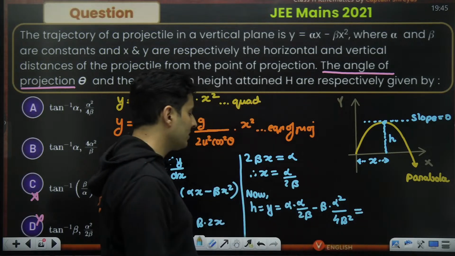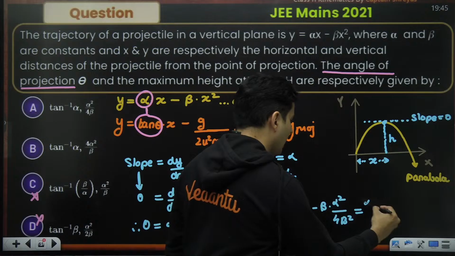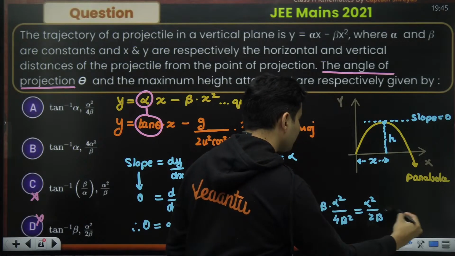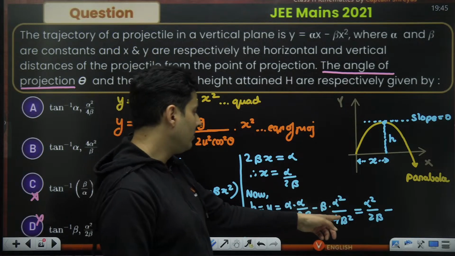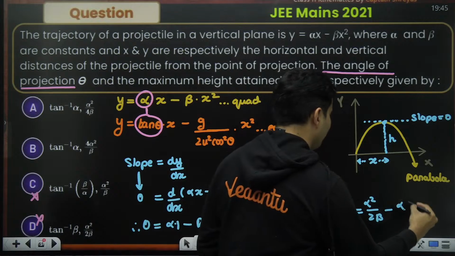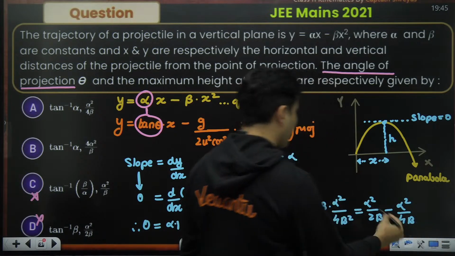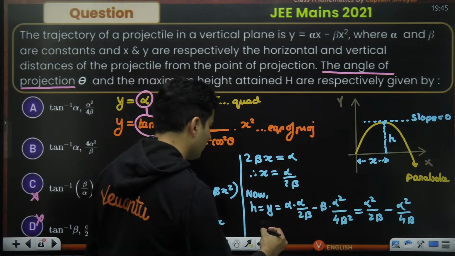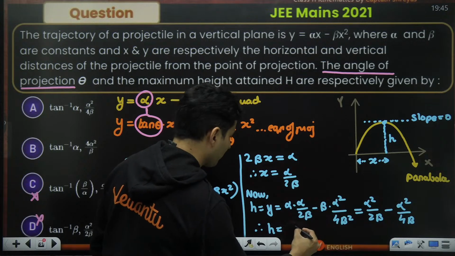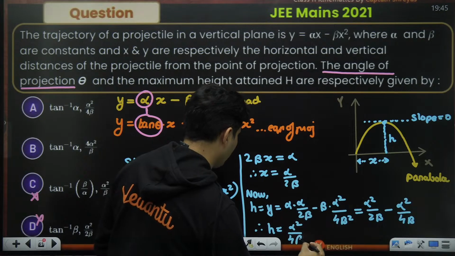Just check this out. How much is it coming out? This will be alpha square by 2 beta minus, beta will cancel, so alpha square by 4 beta. Half minus 1/4 is 1/4. So therefore, the height will be alpha square by 4 beta.